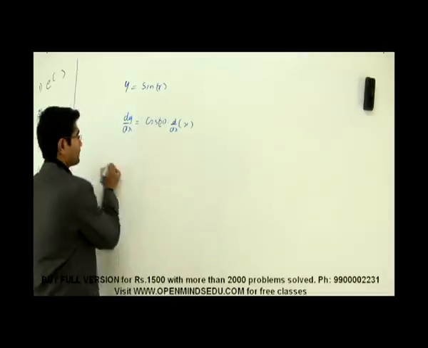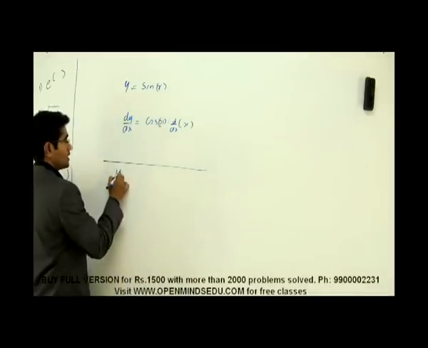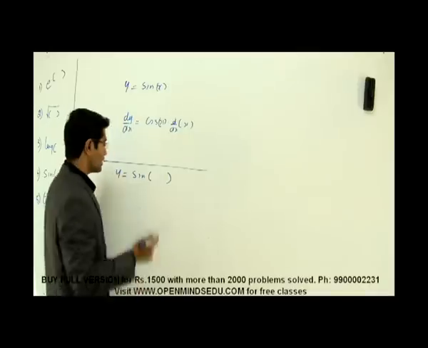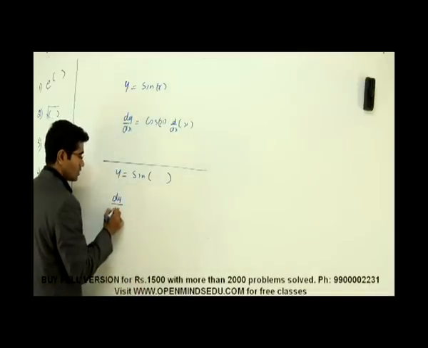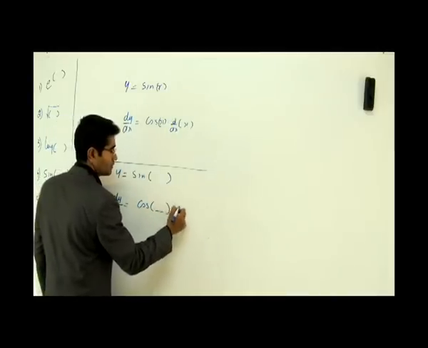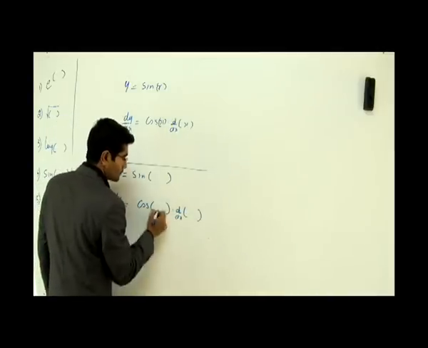Okay, let's take the general form now. So y is equal to sine of x. Instead of x, let me take any function. So what happens here? dy by dx would be what? Cos of whatever function, into differentiation of the function which was inside.